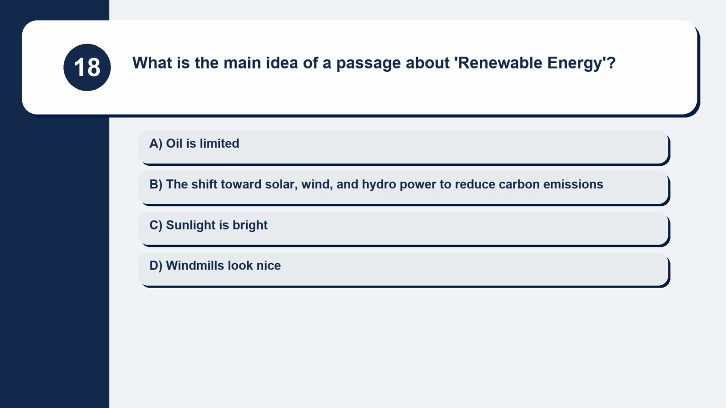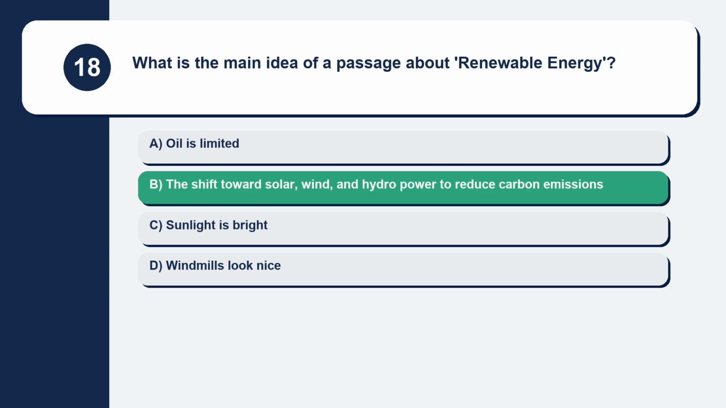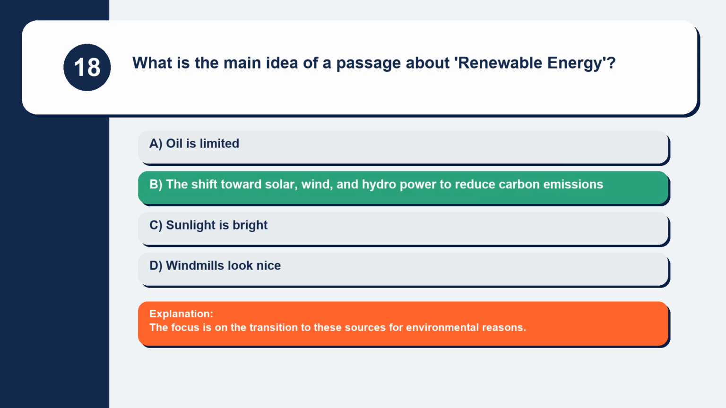Question 18. What is the main idea of a passage about renewable energy? Oil is limited. The shift towards solar, wind, and hydropower to reduce carbon emissions. Sunlight is bright. Windmills look nice. The focus is on the transition to these sources for environmental reasons.